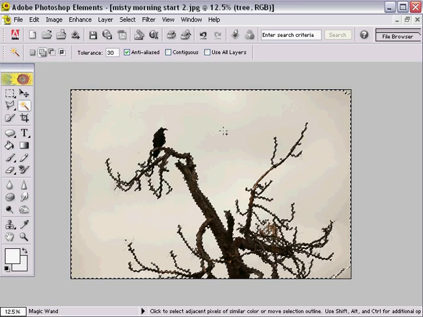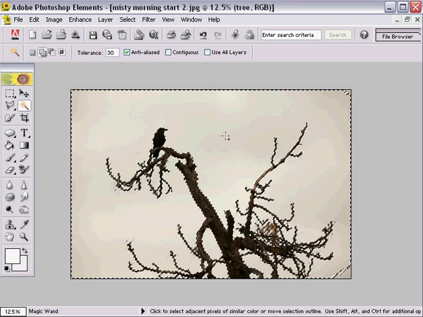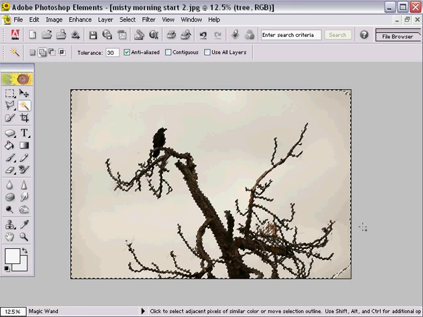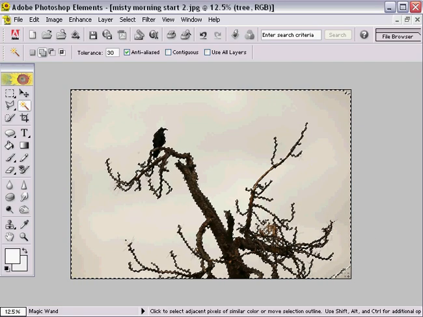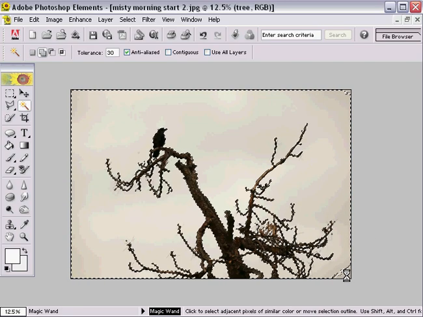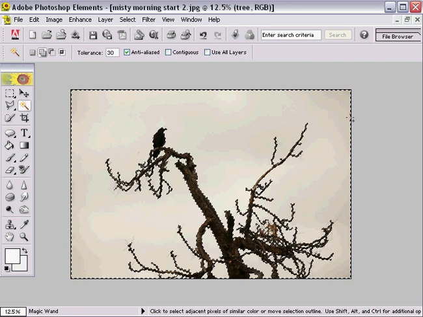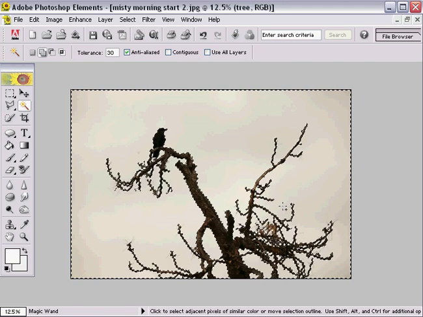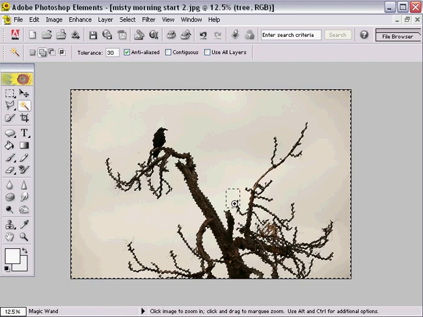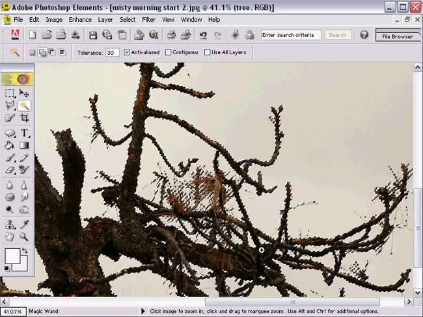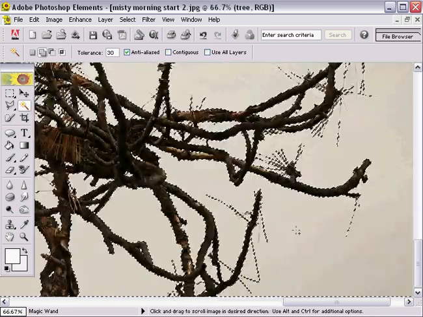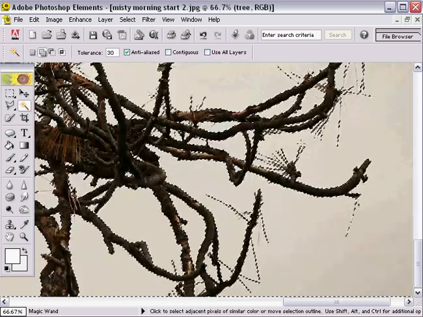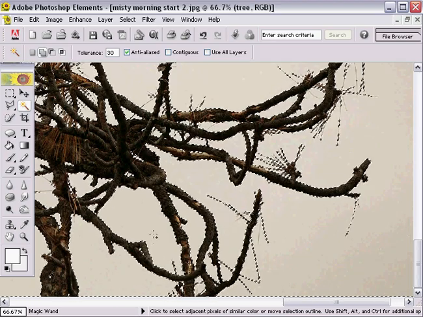Taking a few seconds to select that, but it's selected quite a lot. If any areas haven't been selected, we can just click into those areas, such as the bottom right corner there, and also, well, the top right corner has been taken with it. And what we can do lastly is to hold down that Control and Spacebar key, drag out a shape to enlarge the image, and just have a critical look amongst all these branches, because we may find that there are some gaps that we need to click into.